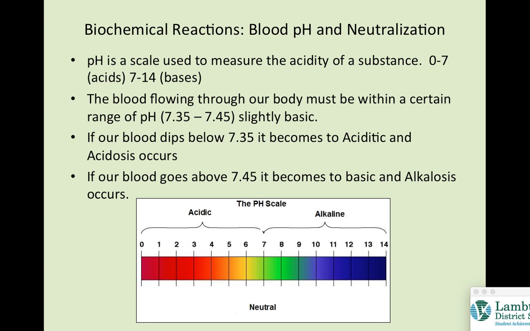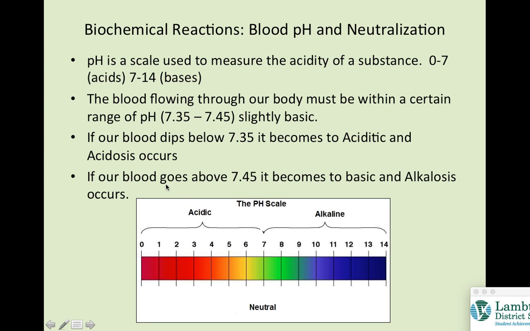The first thing we're going to look at is our blood pH. pH is basically a scale used to measure the acidity or the alkalinity of a substance. So 0 to 7 is acid, 7 to 14 are bases. When we look down at this chart, this would be a very strong acid, then less strong, less strong. Number 7 is neutral, something like pure water. And then as you go up, you become more and more basic. So 14 is a very dangerous base, and 0 would be a very strong acid.